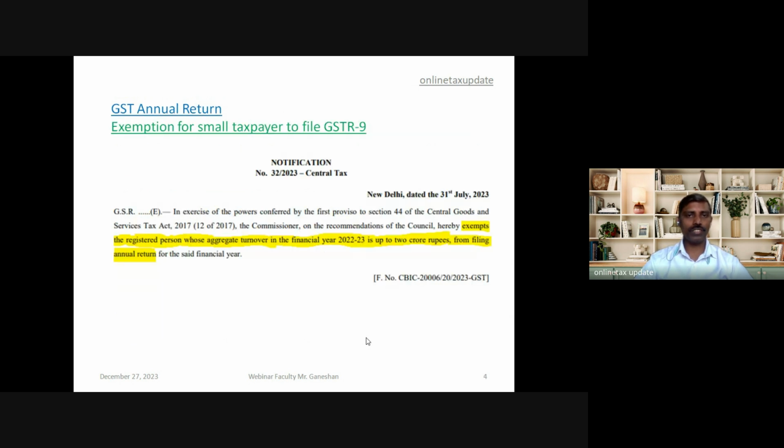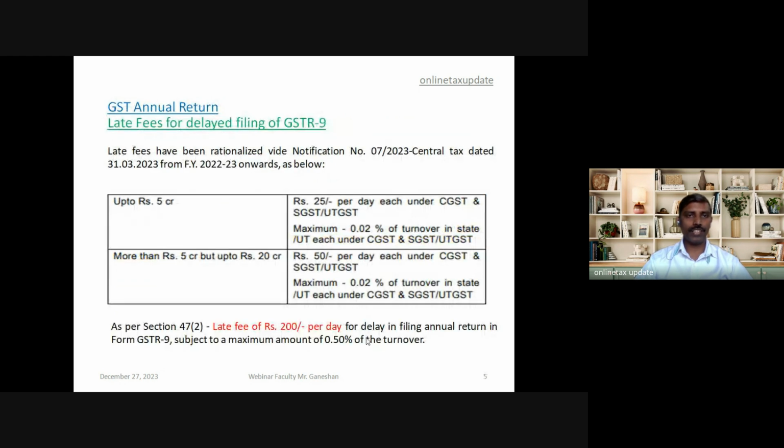There is Notification 32 of 2023 Central Tax dated 31st of July 2023. This notification exempts registered persons whose aggregate turnover in the financial year 22-23 is up to 2 crore rupees from filing the annual return. There is a late fee for delay in filing of GSTR-9, and the late fee has been rationalized by Notification 7 of 2023 Central Tax, which is effective from financial year 22-23.